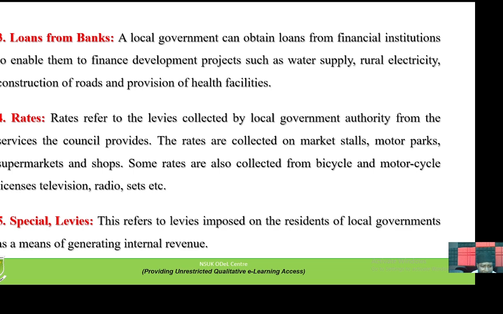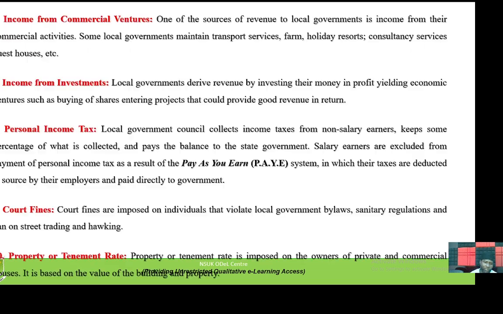Then number five is special levies. This refers to levies imposed on the residents of a local government as a means of generating revenue. Levy is also another way where local government generates its own revenue.